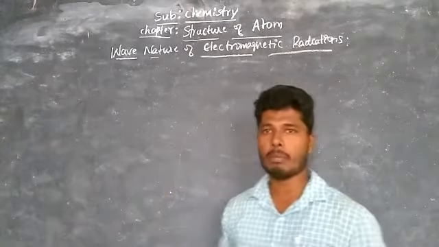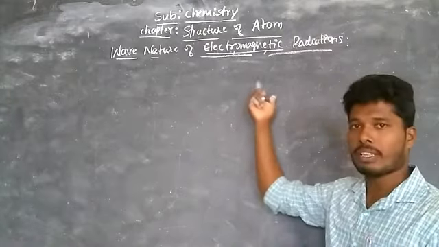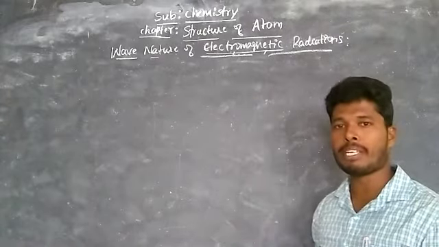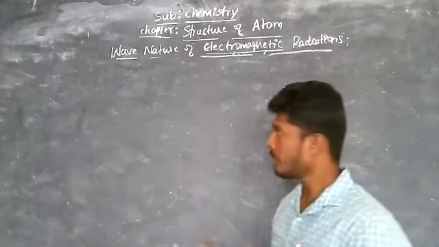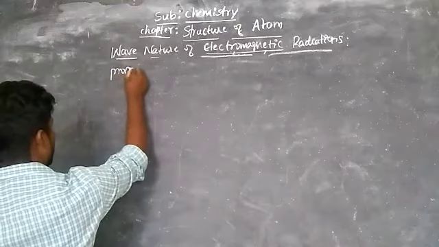So now observe here, the word itself says electromagnetic, it is associated with both electric and magnetic field. Hence these radiations we call electromagnetic radiations. Now these radiations have some properties, those we study here. The properties of electromagnetic radiations are